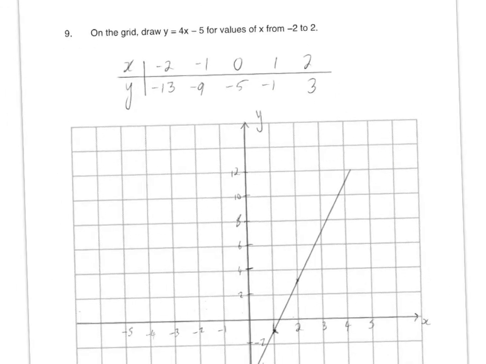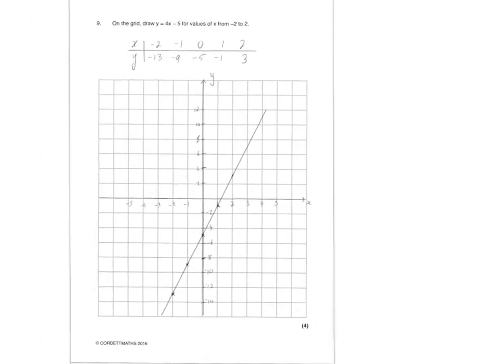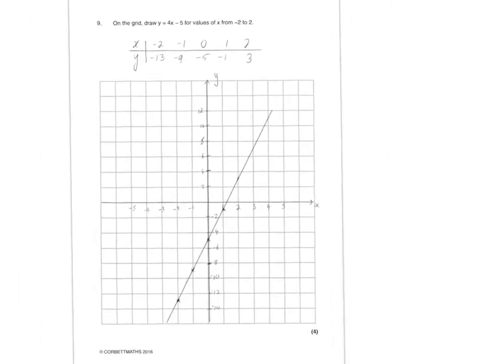These are coming up more and more. So there's no axes there, so I'll quickly show you how to do this. Straight line graph. Use your calculator for questions like this. It says you've got to draw your own table in. It's already done it here. So x and y values from -2 to +2.